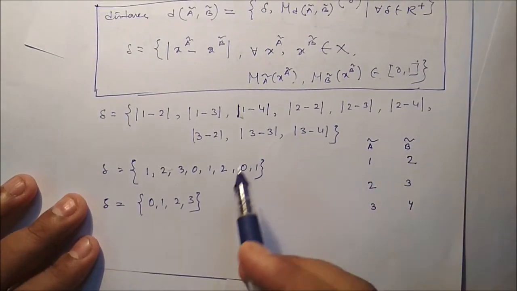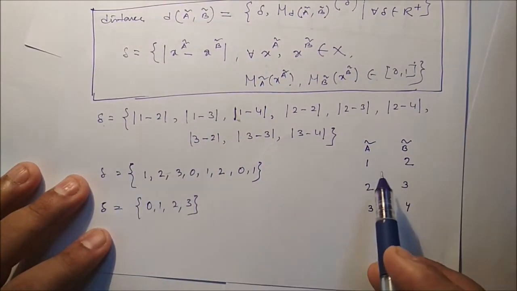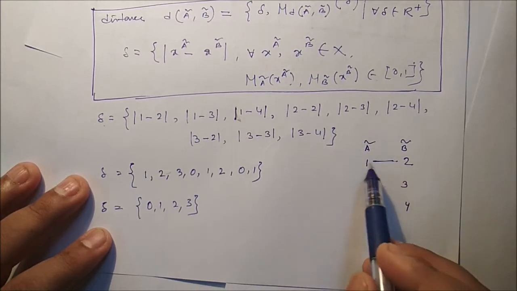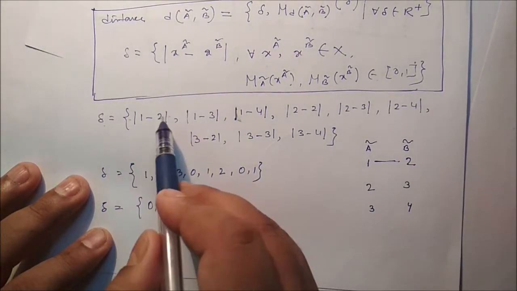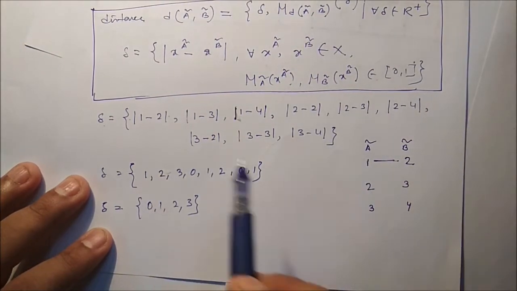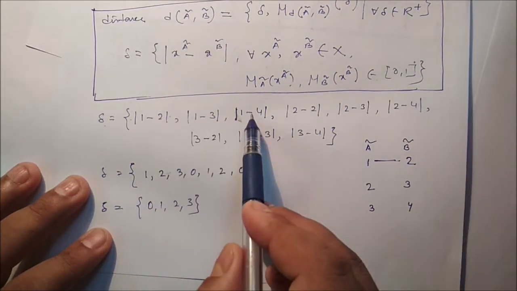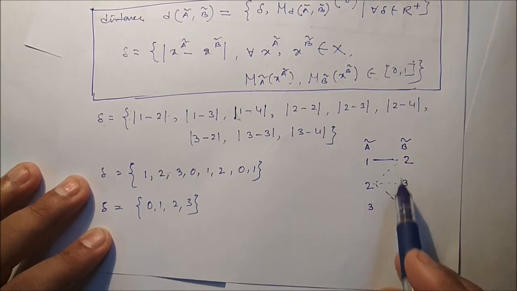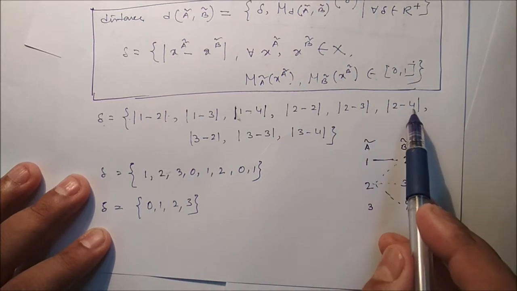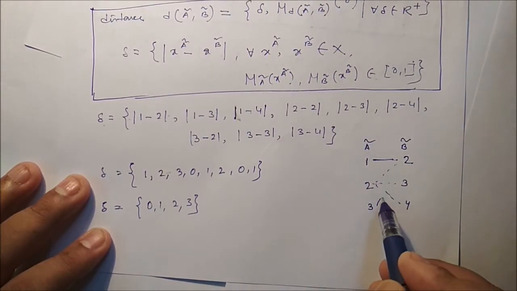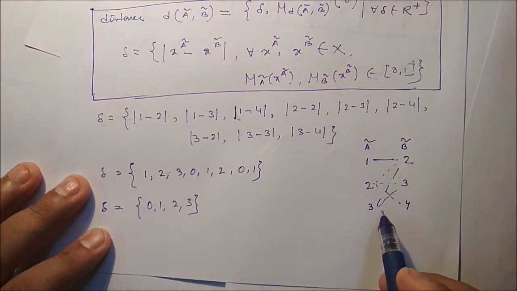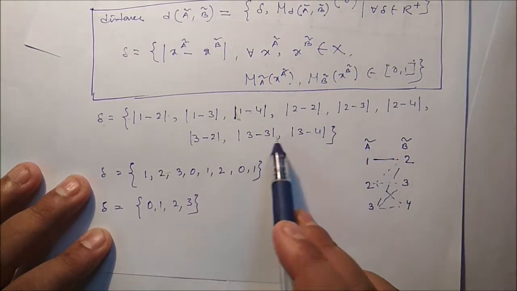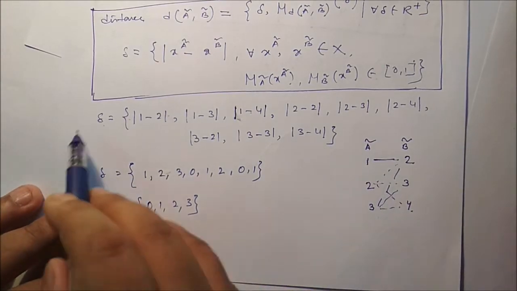First of all, we have to calculate the del. How to get the del? We subtract each and every element of B from each element of A and take the mod. So 1 minus 2, 1 minus 3, 1 minus 4 with mod. Next 2 minus 2, 2 minus 3, 2 minus 4 with mod. Similarly 3 minus 2, 3 minus 3 and 3 minus 4. In this way we can get the del.